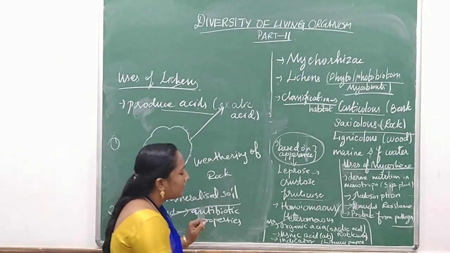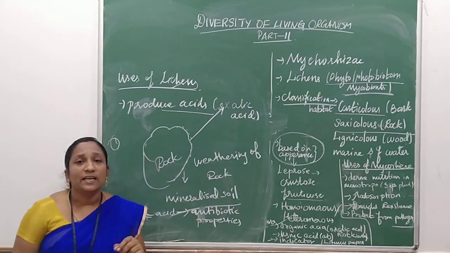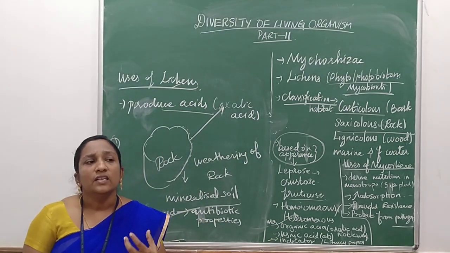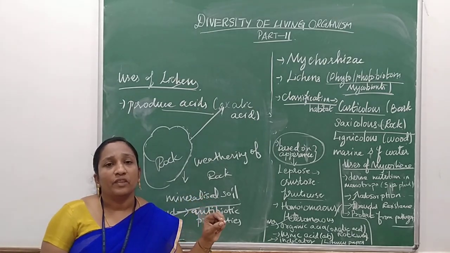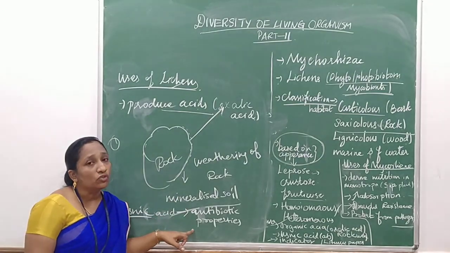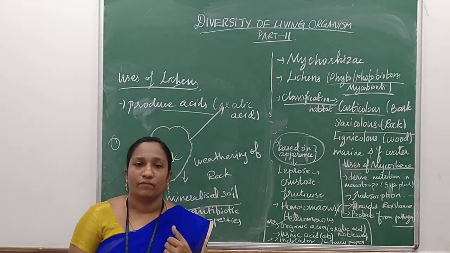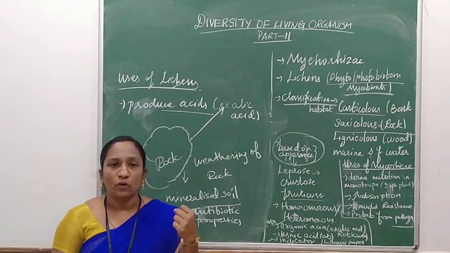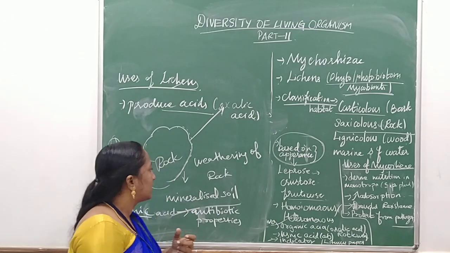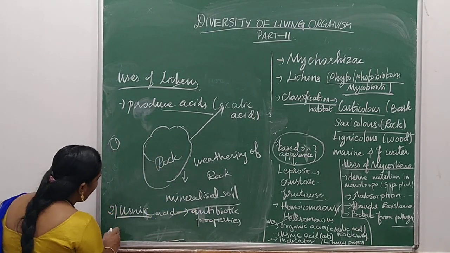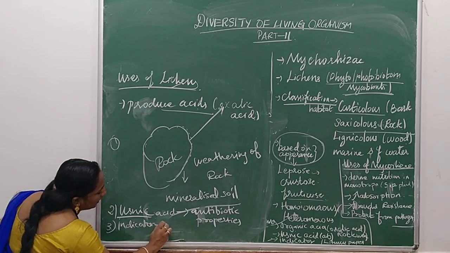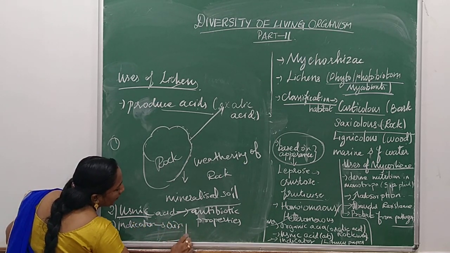And the third one: lichens act as an indicator, that is, a biological indicator. What is a biological indicator? For example, as a bioindicator, it is used to detect pollution, especially air pollution, to find which area is contaminated by sulfur dioxide.